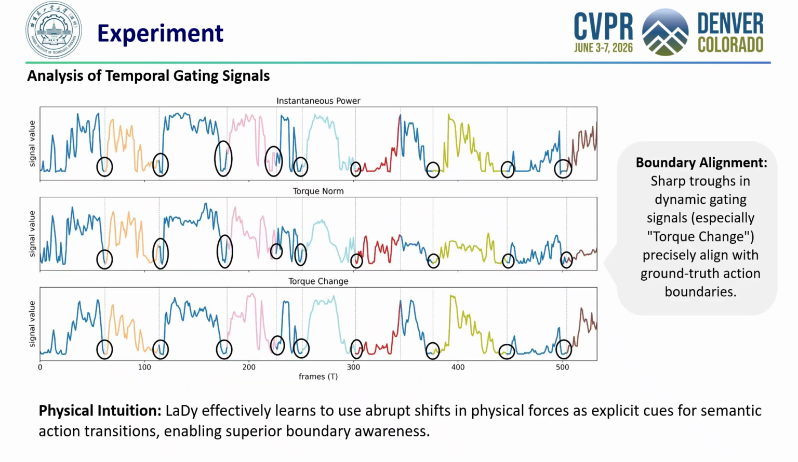Finally, analyzing our temporal gating signals reveals a fascinating phenomenon. Sharp valleys in the signals, especially torque change, precisely align with ground truth action boundaries. This shows our model effectively uses abrupt physical shifts to accurately localize action transitions.